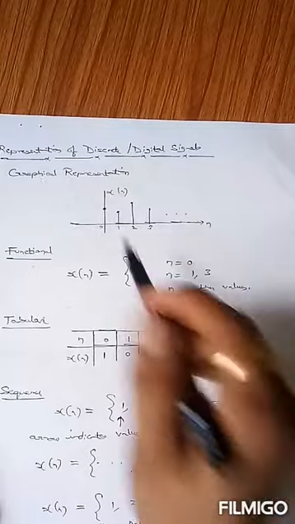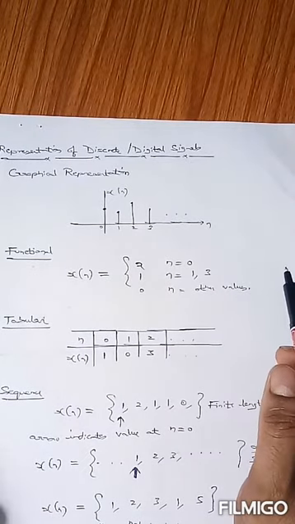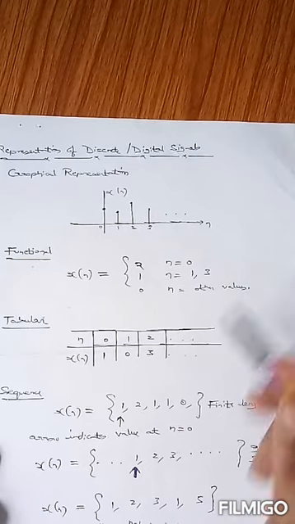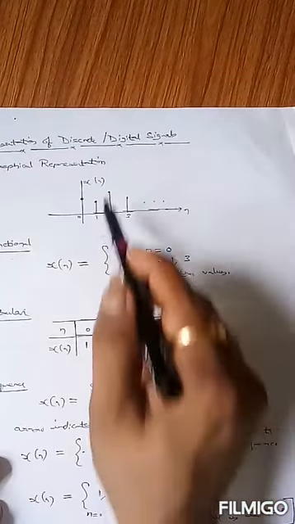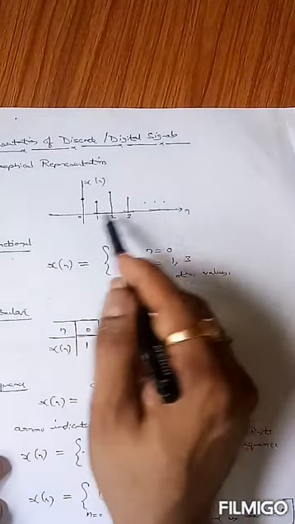Now let's quickly discuss a very important term: the representation of discrete time or digital signals. How can you represent discrete time signals or digital signals mathematically? There are four basic representations. One is graphical representation, which I am already using. The graphical representation is very simple.